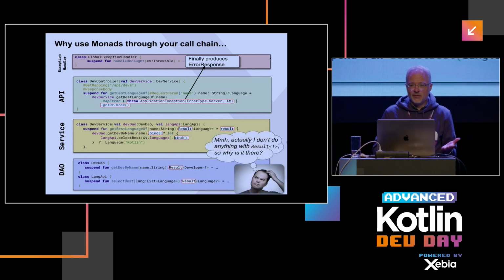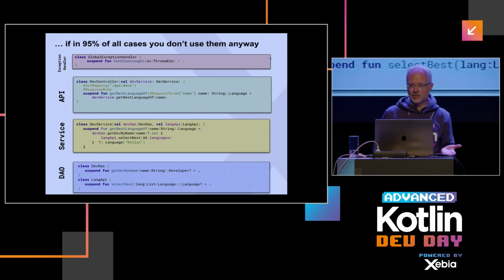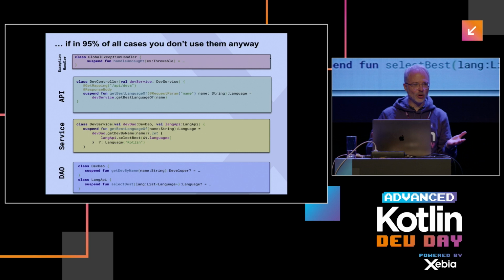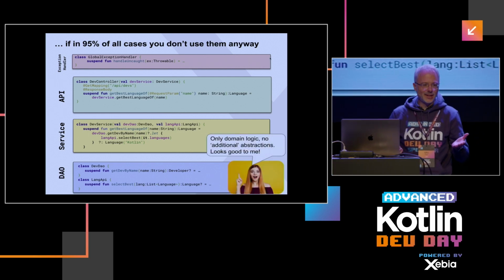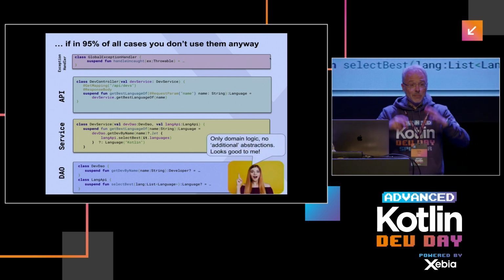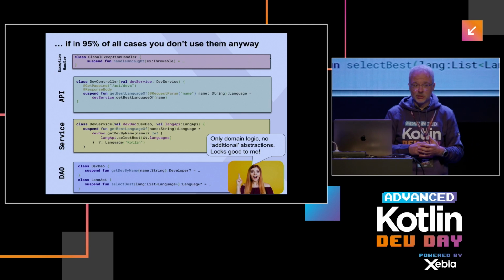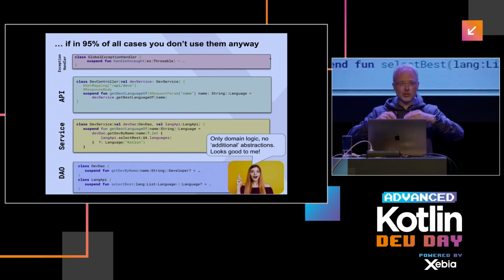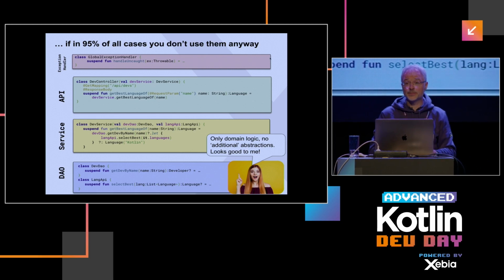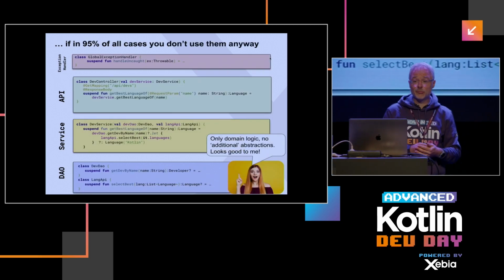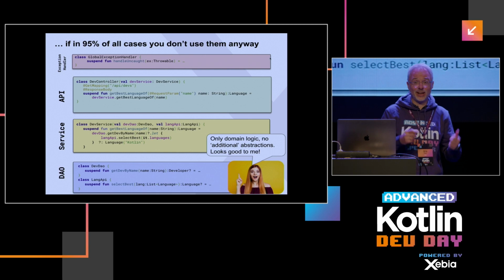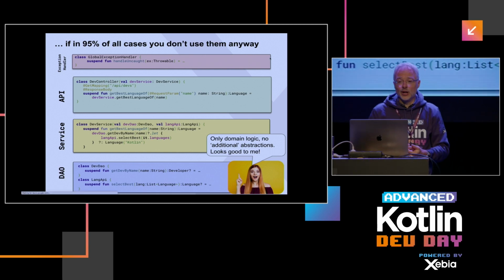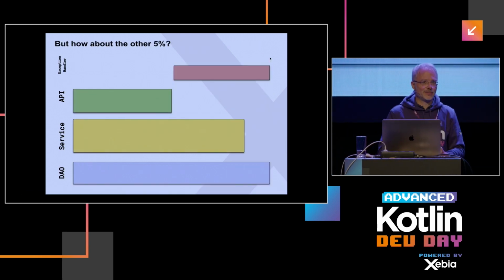So if we only pass things through, why do we have it? If you just don't have it at all, I think your code is more readable. These exceptions will produce our error result, so why not throw stuff and let the exception handler make sure you get error responses? Well, for 95% of the cases, I think this is perfectly fine. Of course, there's also the other 5%.